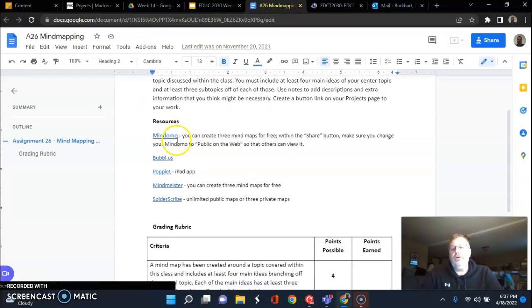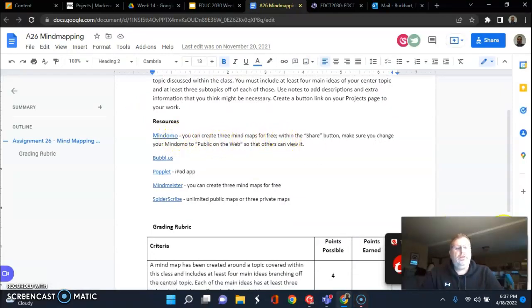I'm going to show you MindMeister. It allows you to create 3 maps for free. And when you're sharing it, make sure you change it to public on the web, and I'll show you how to do that. If you don't change it to public on the web, I can't view it. If you know anything about bubble.us, you can use that. Poplet is an iPad app; if you know anything about it, you can use it. If you want to use MindMeister, you can.